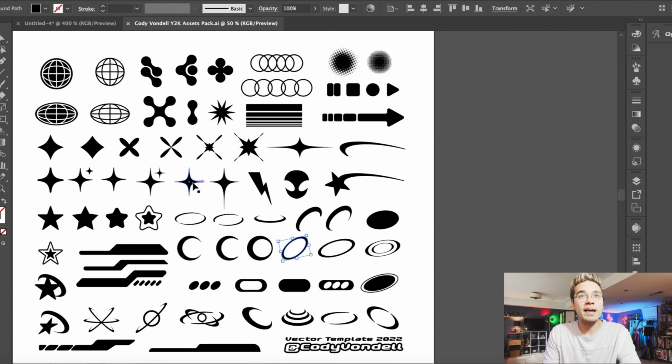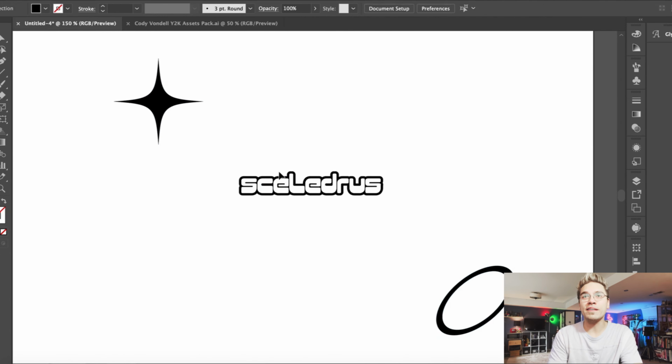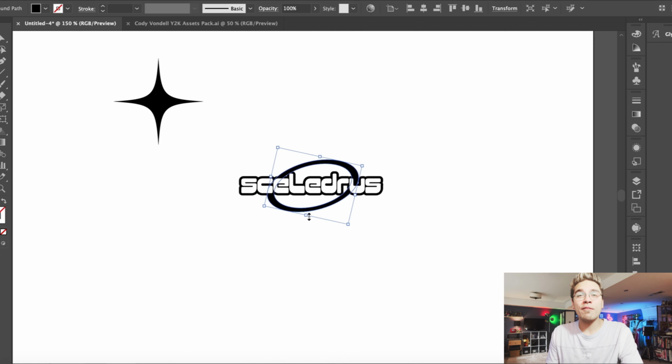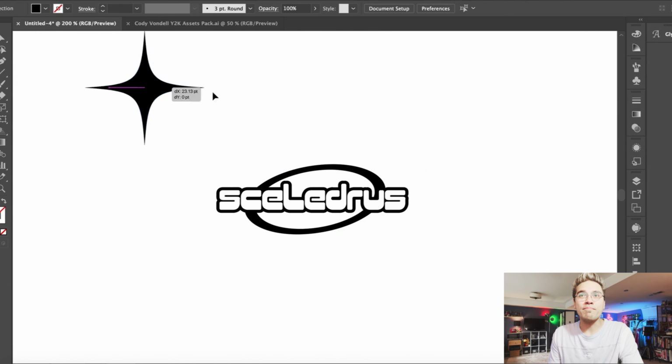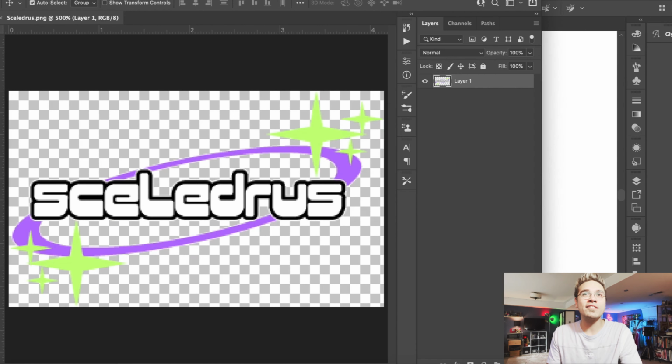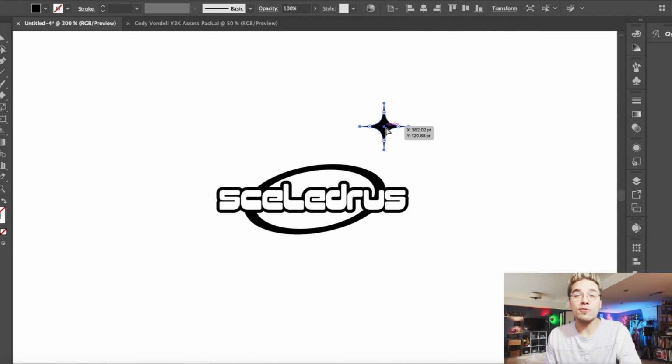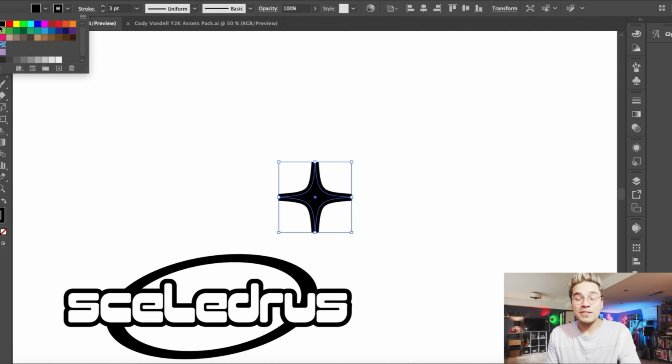I'm gonna hop here into my Y2K icons template and pull out the star and ring that we're gonna use. And we're just gonna adjust things until they're feeling just a little bit more comfy. So we're taking the basic design that they've created and just changing out some things to make it feel a little bit more tightened up. So that's the goal here.